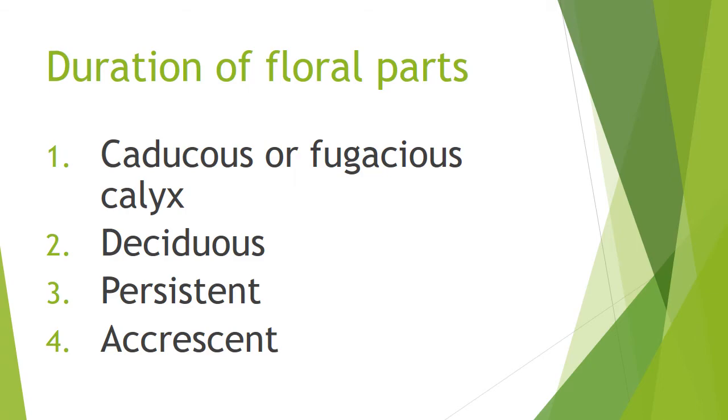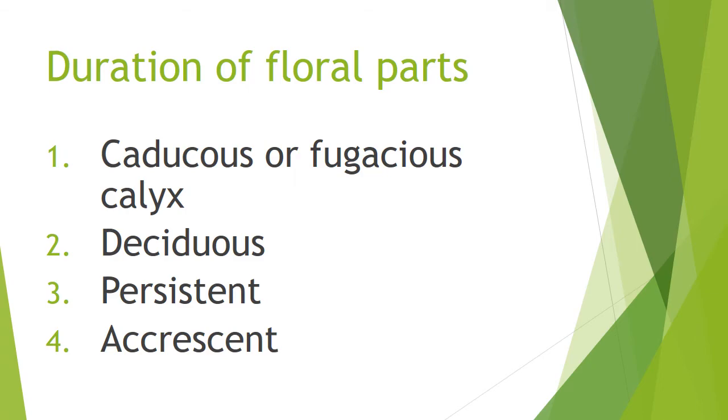Here, the first one is caducous or fugaceous calyx. This is the first type.